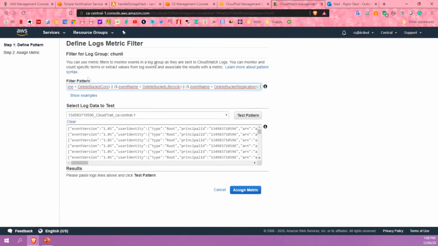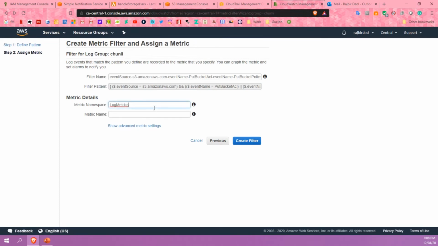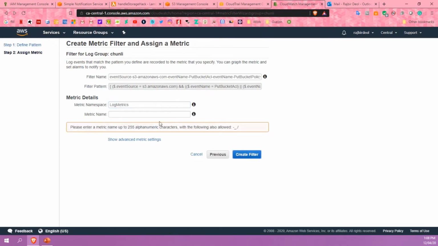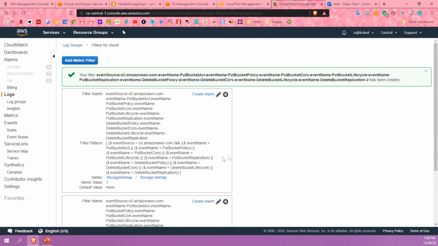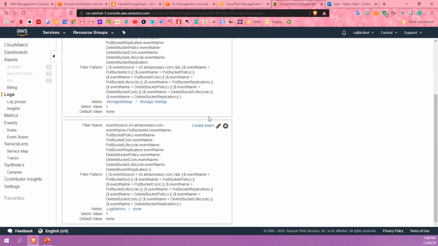Here, the filter pattern I've already created. Basically, it works as an if statement to go through each of the events, and if the event matches one that is bad as assigned by the filter pattern, then I can trigger my alarm. So we assign the metric. We'll just call it this for now. And then we want to create an alarm.